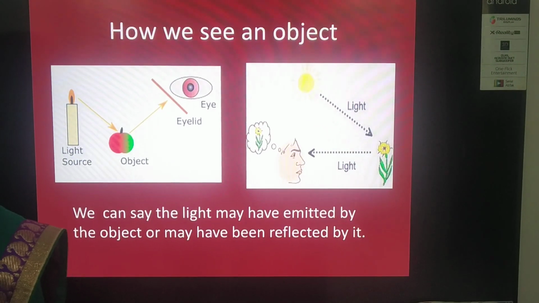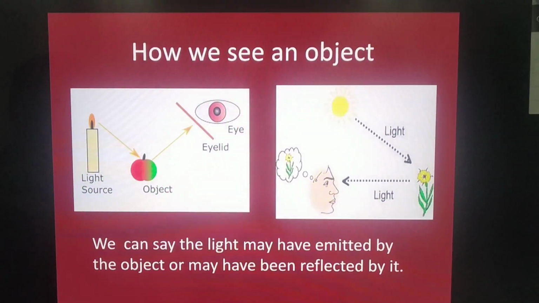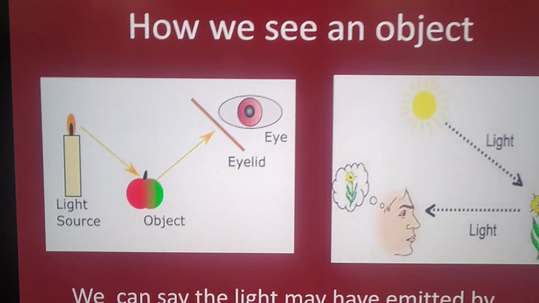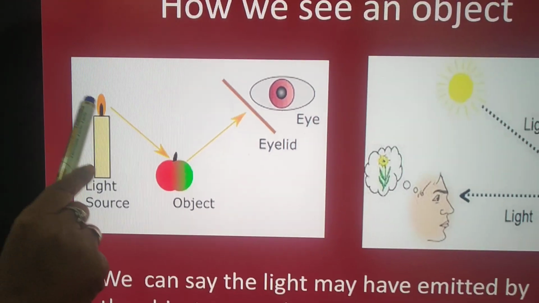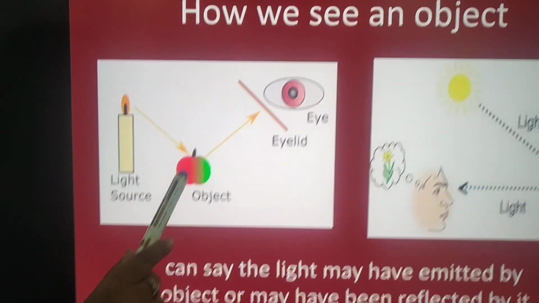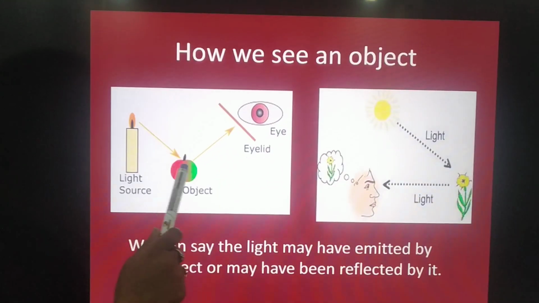Okay students, now next, how we see the object. Observe here. What type of object is this? It's an opaque object. When the light falls on an opaque object, it reflects and then we can see the object.